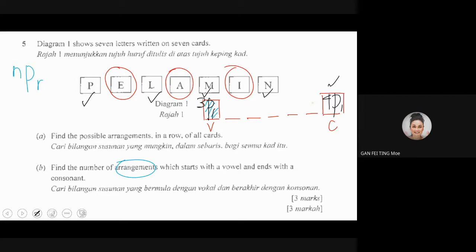There are 7 letters there. Let's say you have chosen E to be the first place, and you have chosen N to be the last place. How many are left? Yes, you have 5 letters left, and these 5 letters should sit here. So what are you going to do with this? Very good, 5P5, done. So what do you get for your answer? How do you operate this? By multiplying. So 3P1 times 3P1 times 5P5 times 4P1.